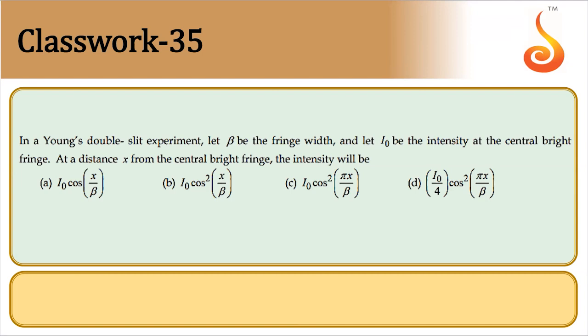You need to find the intensity at a distance x. Note down the question. We shall take it to the next slide.